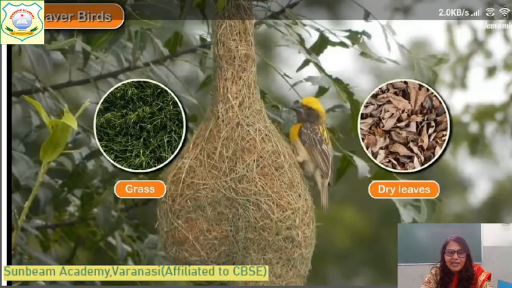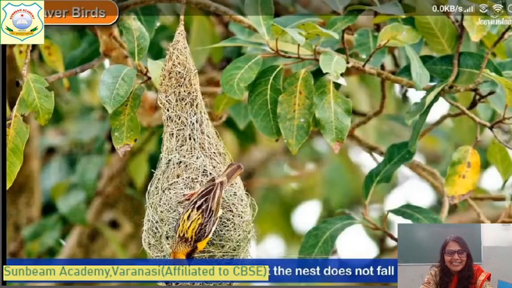It uses grass, dry grass and dry leaves. And with the help of its beak, this weaver bird makes such a wonderful, nice nest. That's why it is called the weaver bird, because it works like a weaver. The weaver bird also takes care that the nest does not fall down easily. How nicely it has tied it from the branch, na? This nest cannot fall.